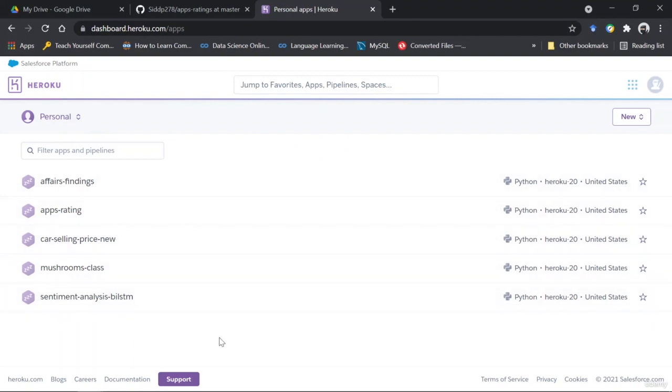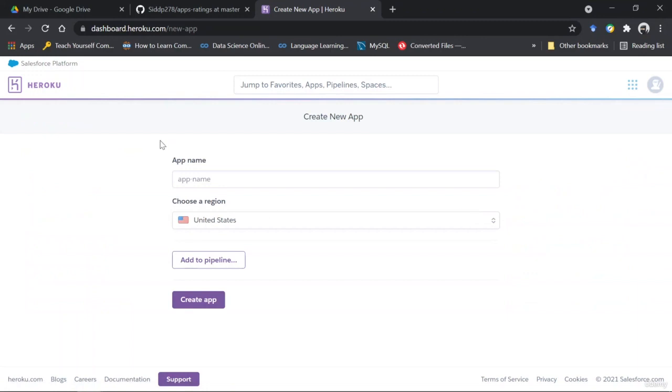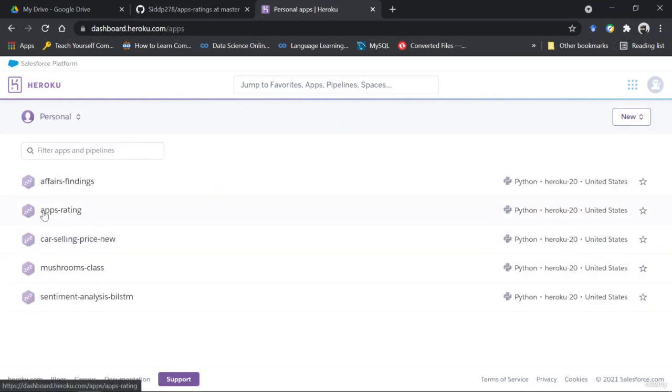Now for free versions, only 5 apps can be made, right? And here in this button, you can click to create a new app. Once you click on this, it would ask you to type in the app name. Then it would ask you to choose the region. There are only 2 regions, right? And then click on create app. I've already created an app for this, and you can see apps rating, right? So this was the app that I created.